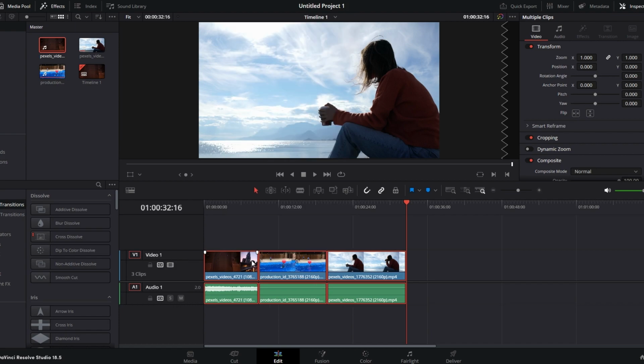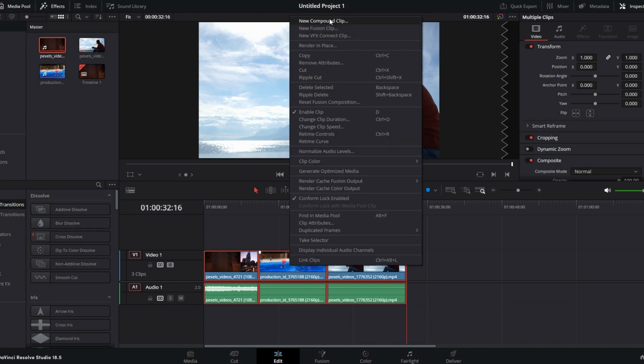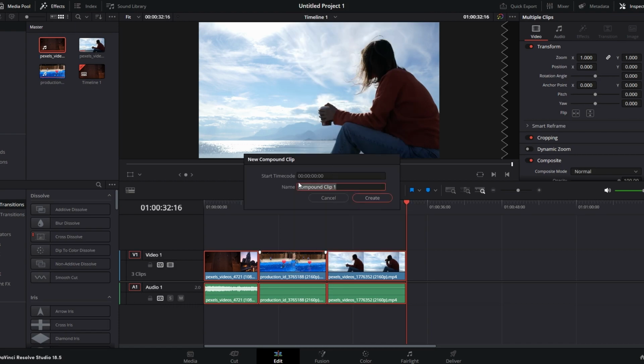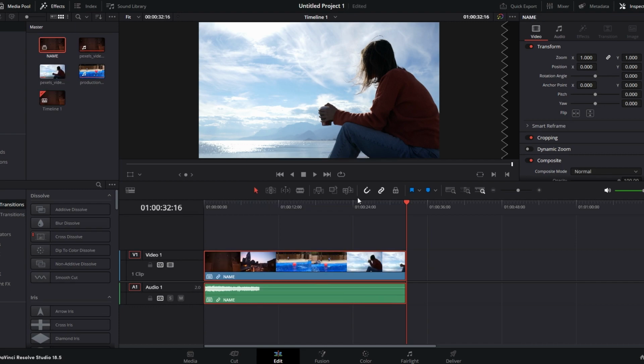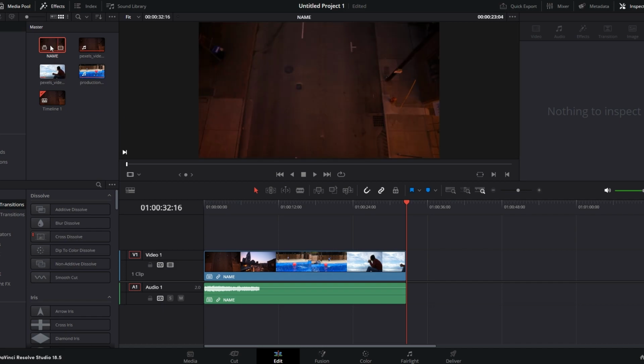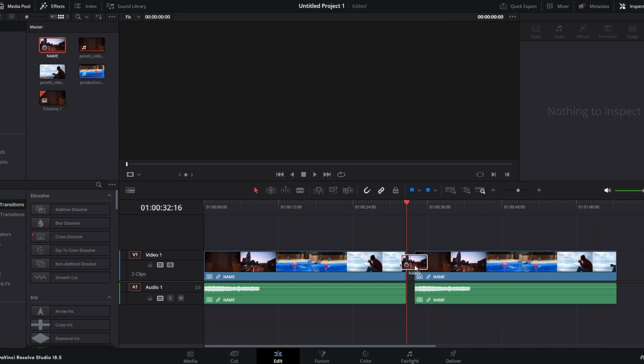With the clips selected, right-click again and navigate to click on New Compound Clip. A dialog box will appear prompting you to name your compound clip. Enter a descriptive name for the clip. Then you can click Create to confirm. The combined clips will now appear as a single compound clip on your timeline.